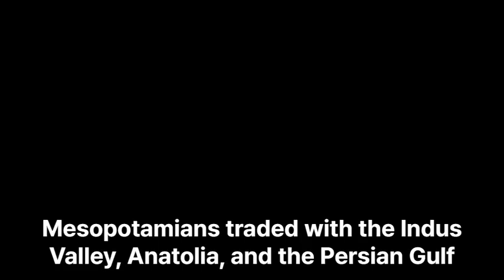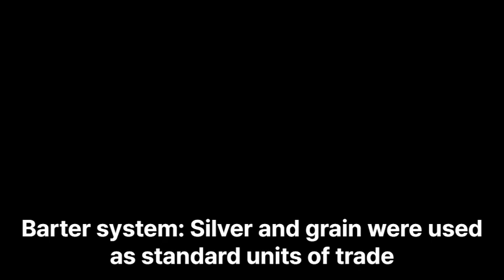Trade networks. Mesopotamians traded with the Indus Valley, Anatolia, and the Persian Gulf. Key exports: wool, textiles, and agricultural goods. Key imports: copper from Anatolia, lapis lazuli from Afghanistan, and timber from Lebanon. Barter system. Silver and grain were used as standard units of trade.